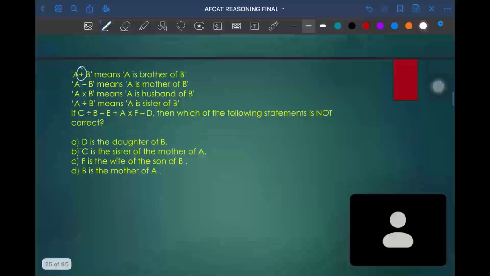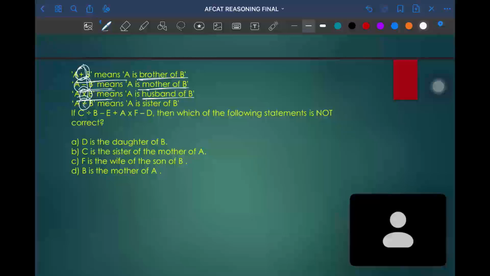Here A plus B means A is brother of B, A minus B means A is mother of B, A into B means A is husband, and divide represents sister. So into represents husband, plus represents brother, minus represents mother, divide represents sister.